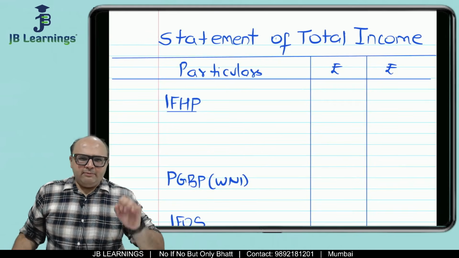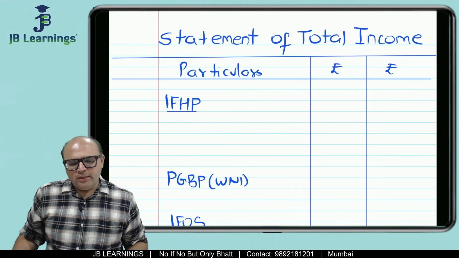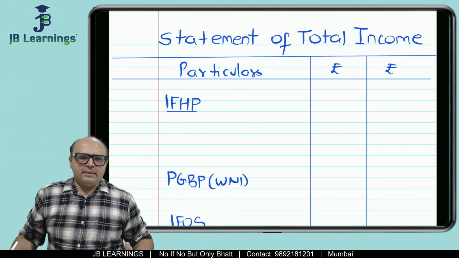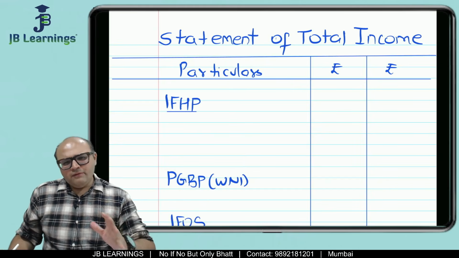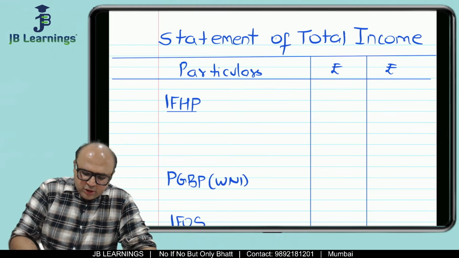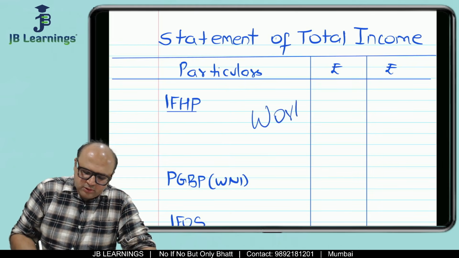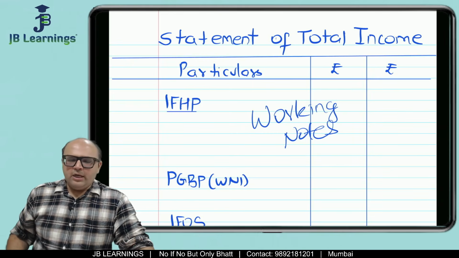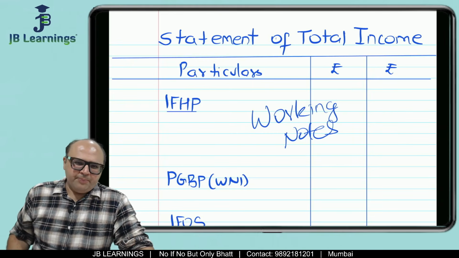Now friends, when I am checking test series papers in JB Learnings, and a lot of certified copies nowadays, I have seen several students who first write working notes and then write the main answer. Friends, this is not the correct sequence of giving your answer.